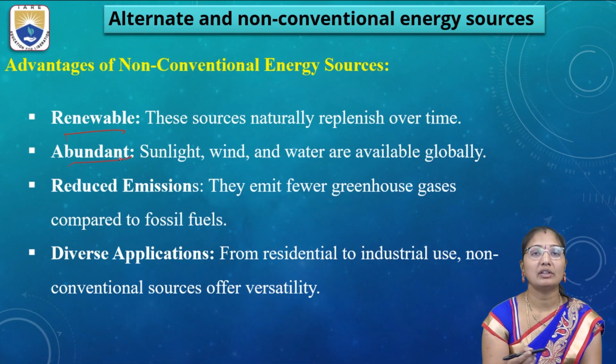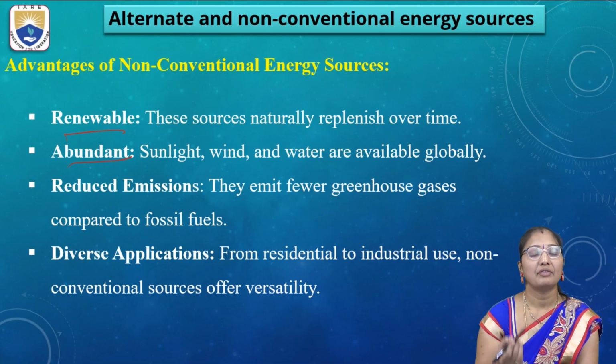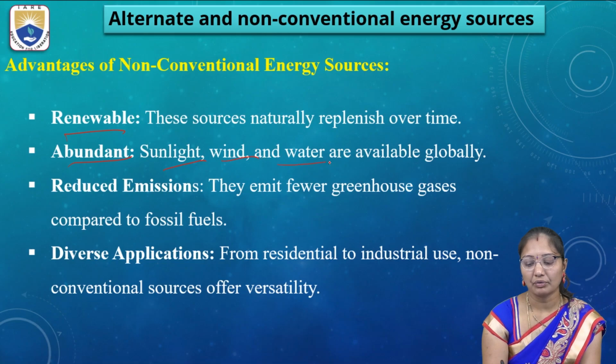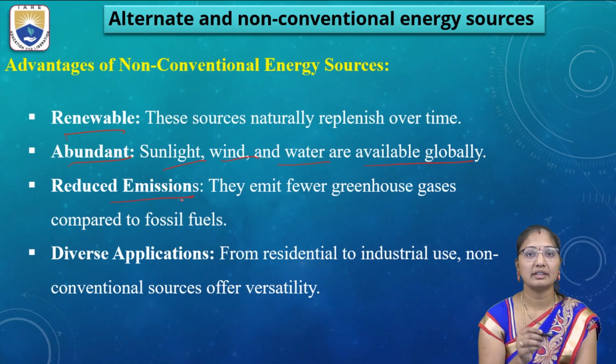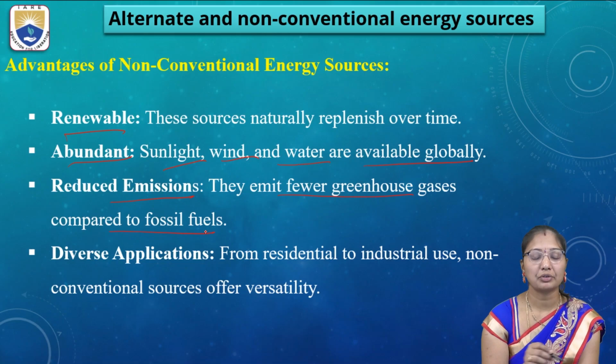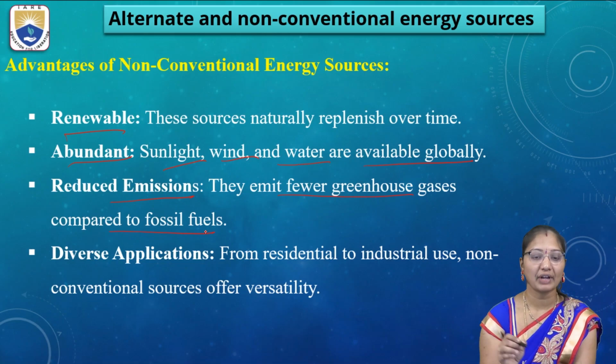And abundant. As we know, they are very abundant, like solar, wind, ocean. Sunlight, wind and water are available globally. And reduced emission. This is the vital, foremost step. They emit fewer greenhouse gases during the production of energy compared to fossil fuels.